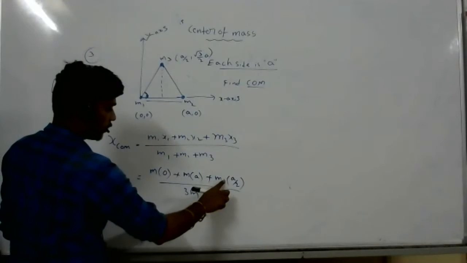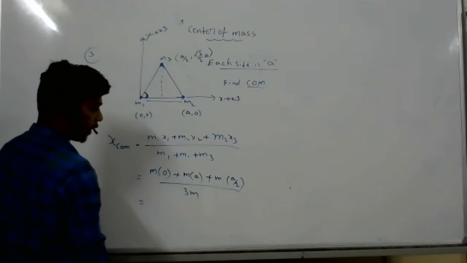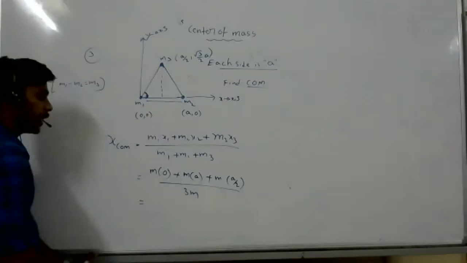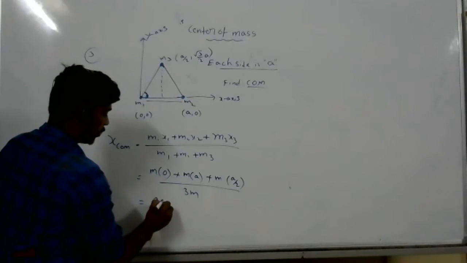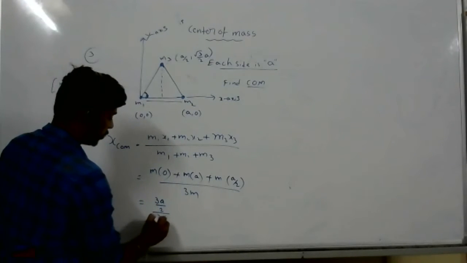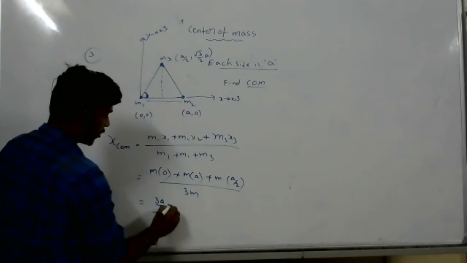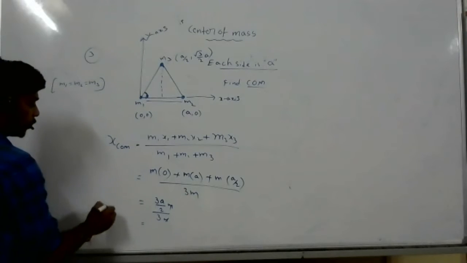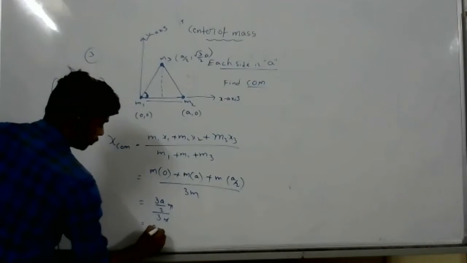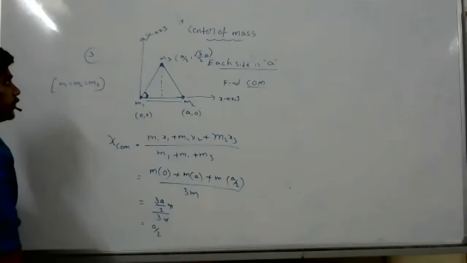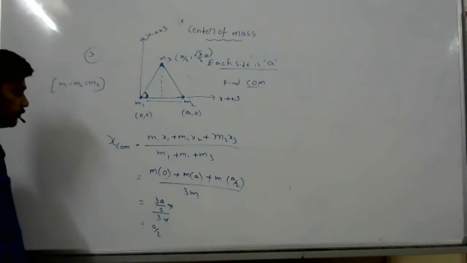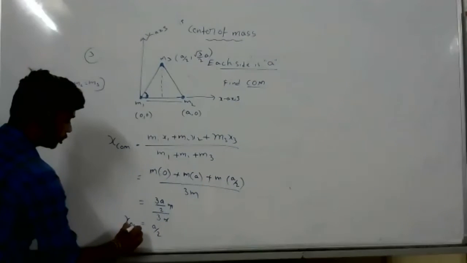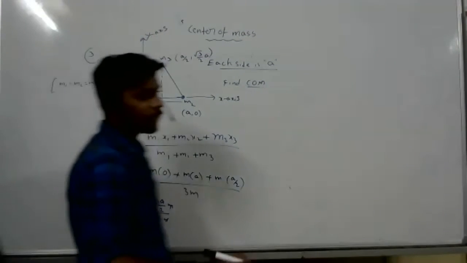So it is M into A plus A by 2, how much? 3A by 2, over 3M. The M's get cancelled. So you will get A by 2. The x component is A by 2. Now calculate the y component.